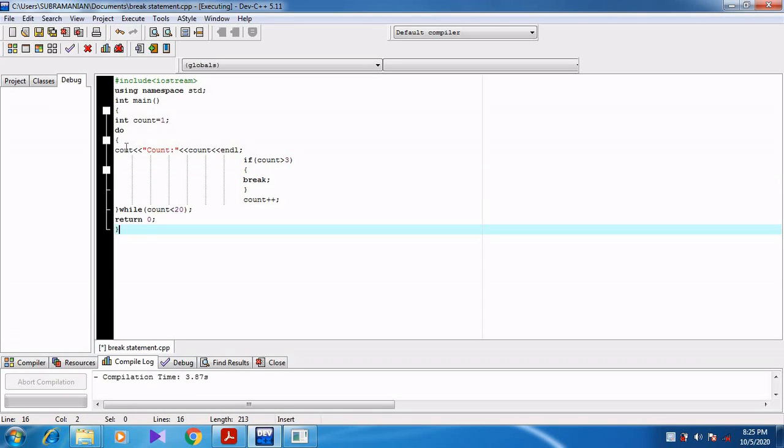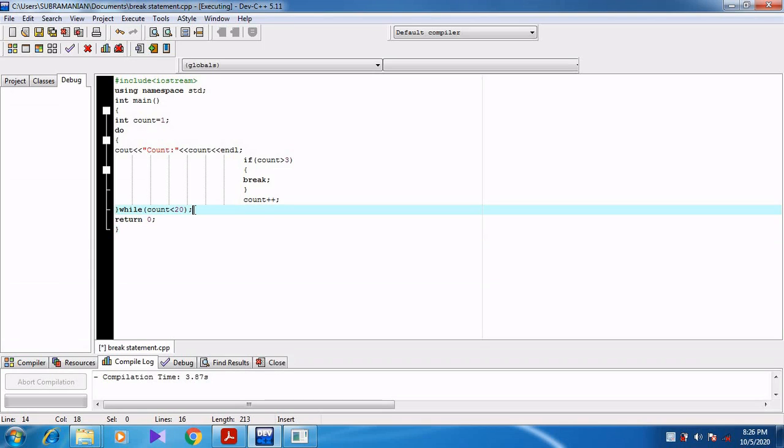But actually the do while loop will execute up to 19 times, 1 to 19. If it is given less than or equal to 20, then it works for 20 times. But because of this condition, if count is greater than 3, it executes the break statement.